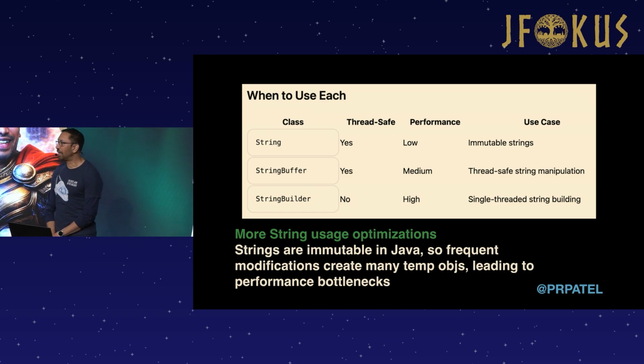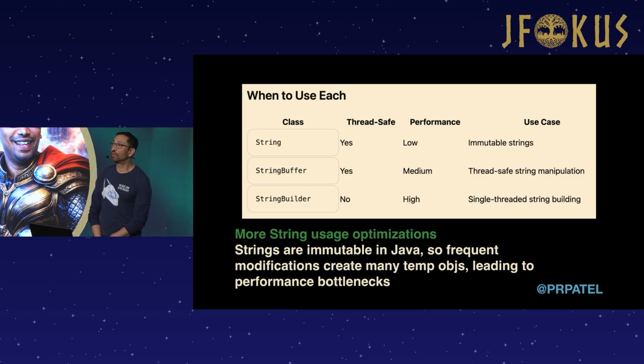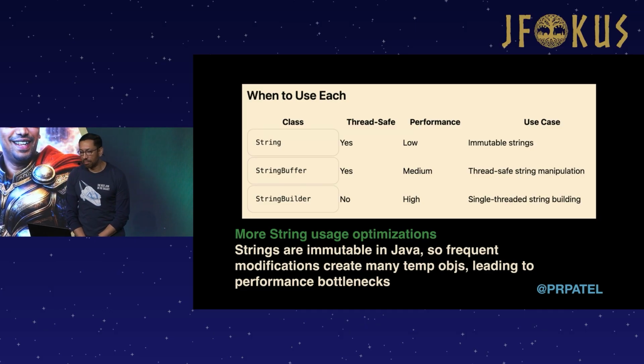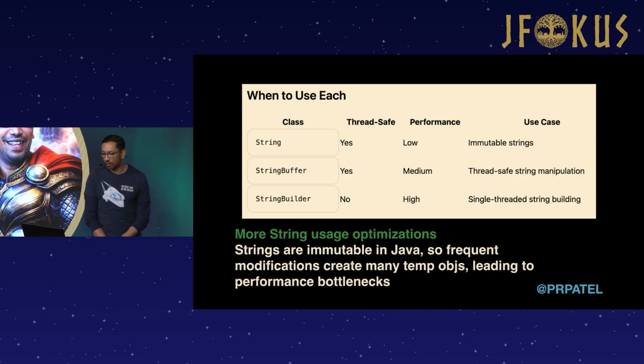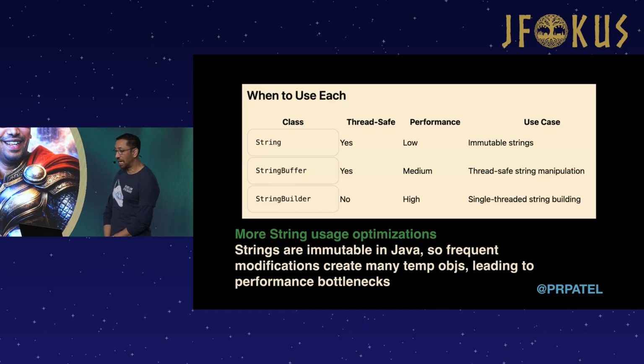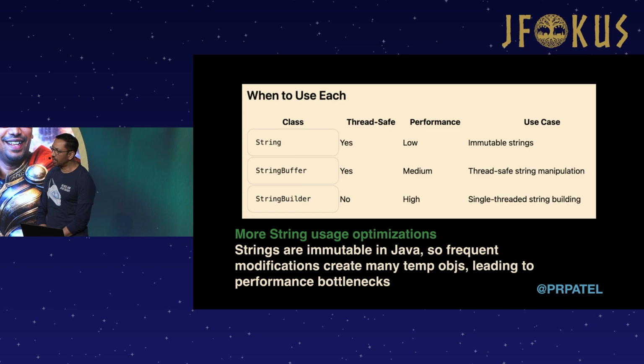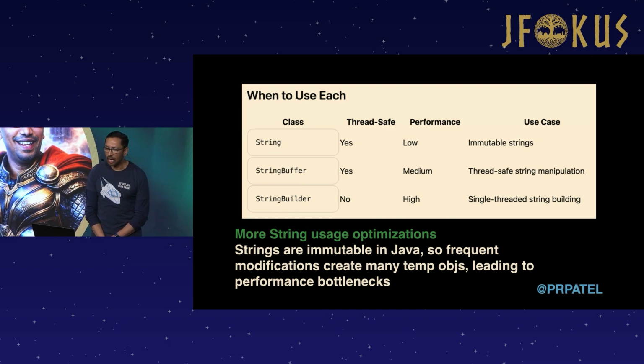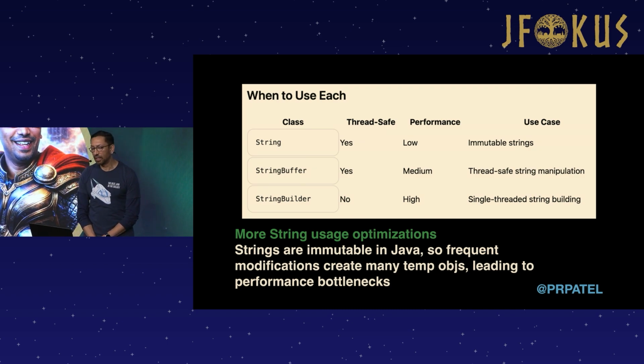So I put together this handy diagram, and of course, we'll make the slides available so that you can reference this later. Here's essentially a synopsis of how I think about when to use strings. I don't normally worry about thread safety too much, but in case you are, you can see that StringBuilder is not thread safe, but it has the highest level of performance. But again, it depends on what kind of application you're writing. If you're writing concurrent apps, that's something you need to be careful of. But if not, you have a good idea of some different options when building strings.